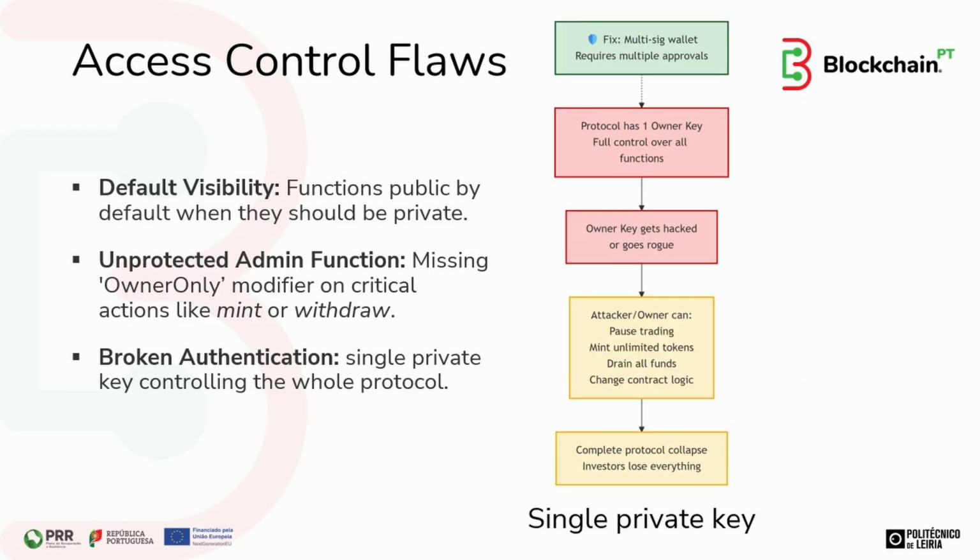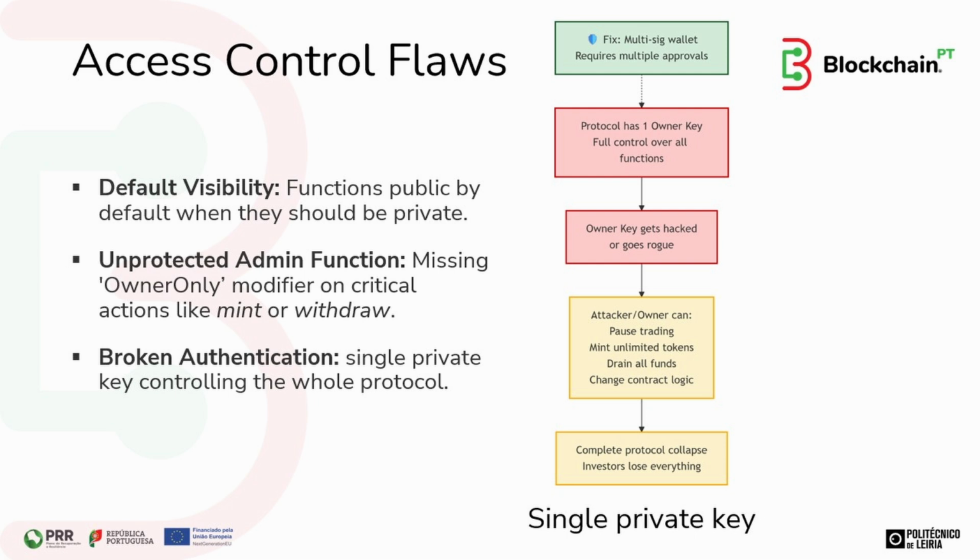Functions declared as public by default when they should be private. An access control flaw, such as an unprotected admin function missing an owner-only modifier on critical actions like mint or withdraw, allows any malicious user to call those functions and arbitrarily create new tokens or drain all contract funds with a single transaction. A broken authentication mechanism, where one private key controls the entire protocol, creates a catastrophic access control flaw, as compromising that key lets an attacker alter contract logic, pause trading, or drain all funds with no multi-signature or time-lock safeguards.